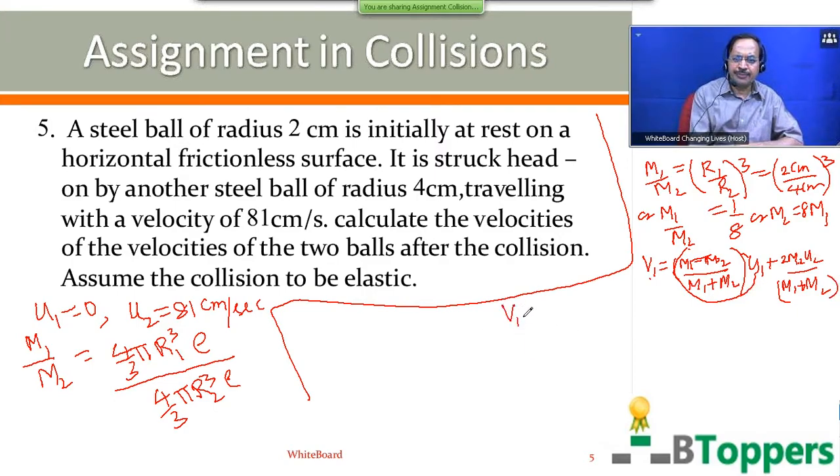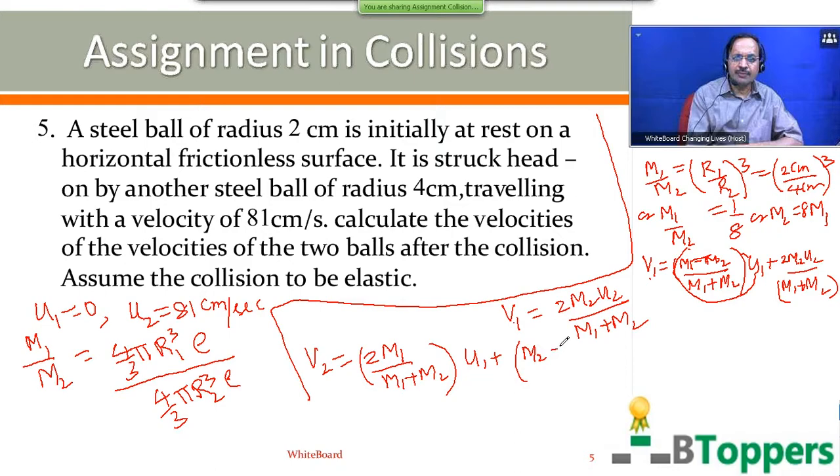Now you can substitute m2 equal to 8 times m1, or you can directly substitute later. The final velocity of the second ball, you can write V2 equal to 2 m1 by (m1 plus m2) into u1, plus (m2 minus m1) by (m1 plus m2) into u2.